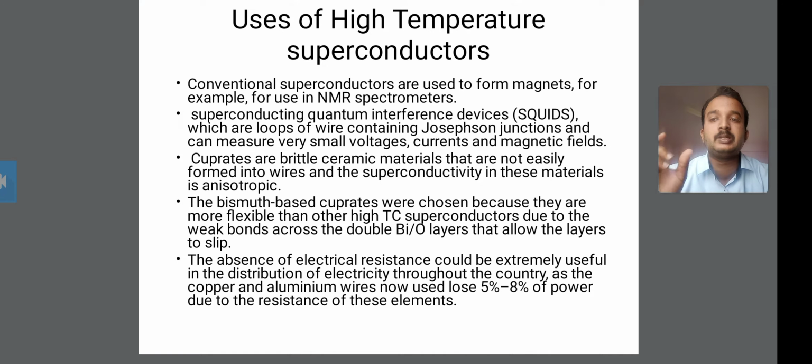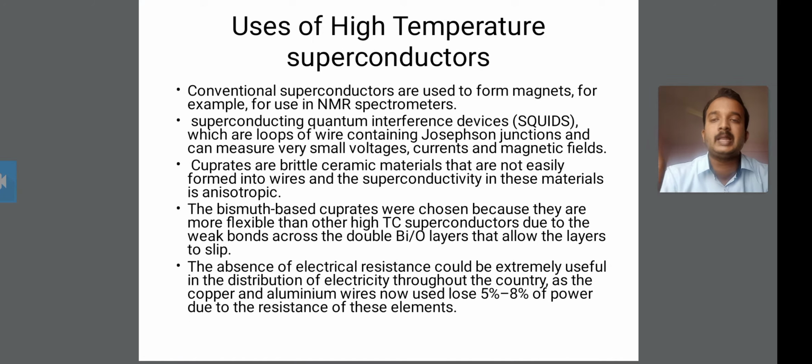Also, the superconductivity in this material is anisotropic.